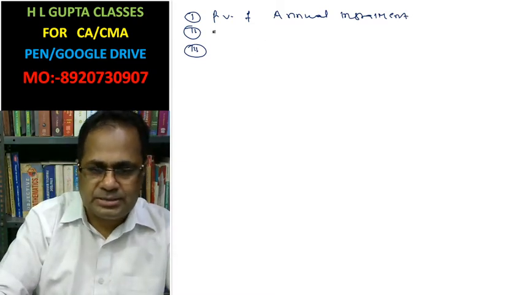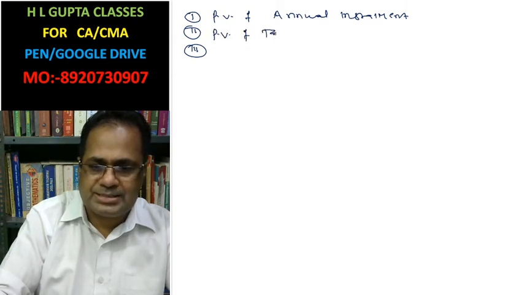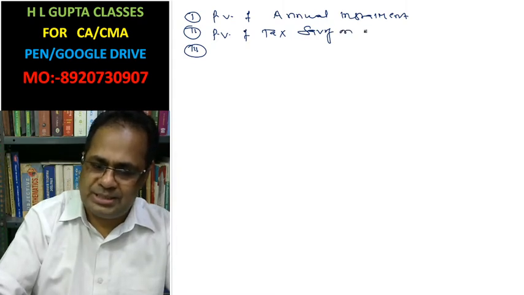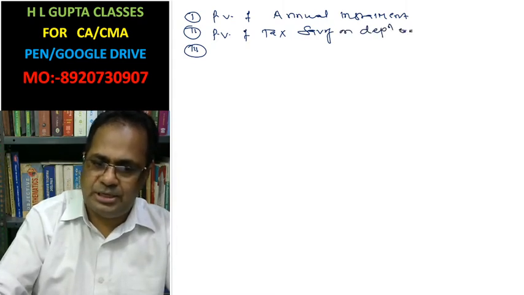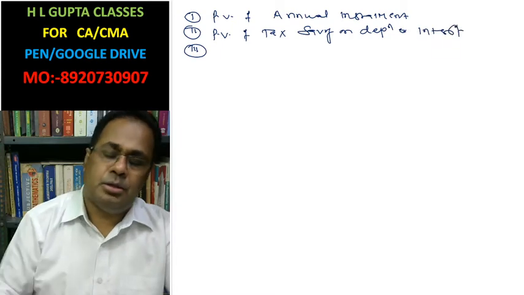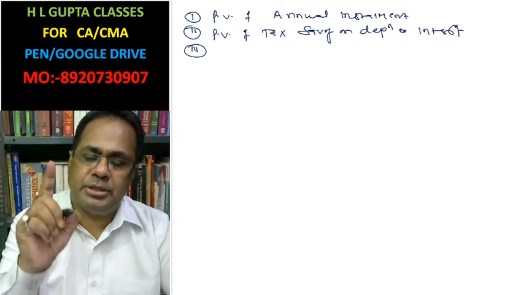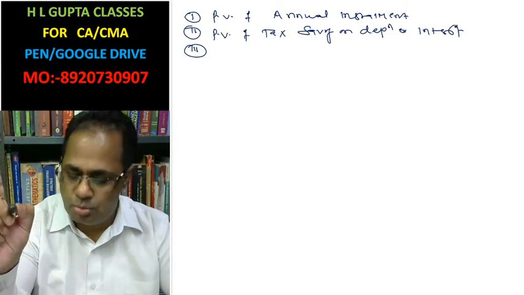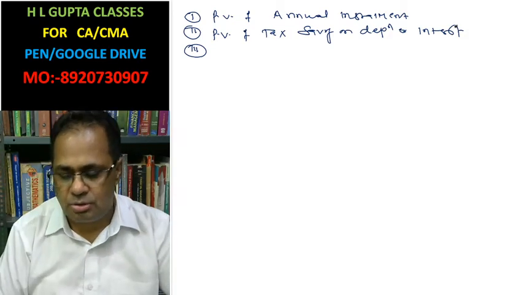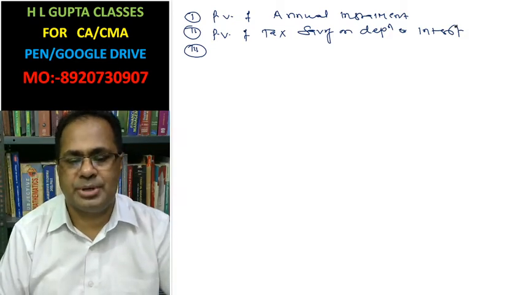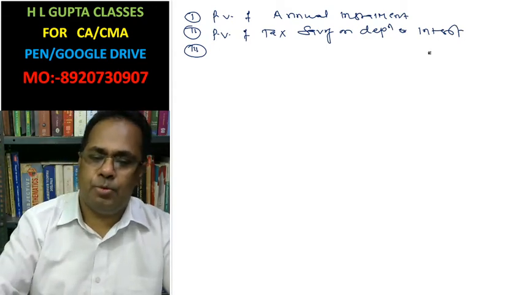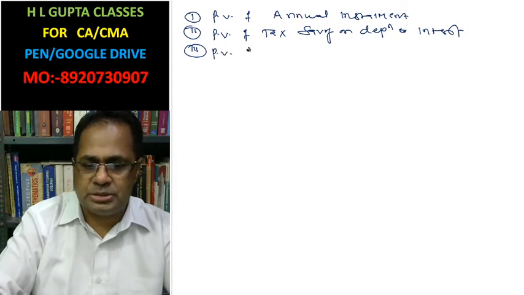In the second step, you have to calculate the present value of tax saving on depreciation and interest. In the case of the buying option, this is a machine you have purchased, so you have a right to calculate depreciation, and you can claim tax saving on such depreciation as well as on interest. Third, calculate the present value of repair and maintenance net of tax.